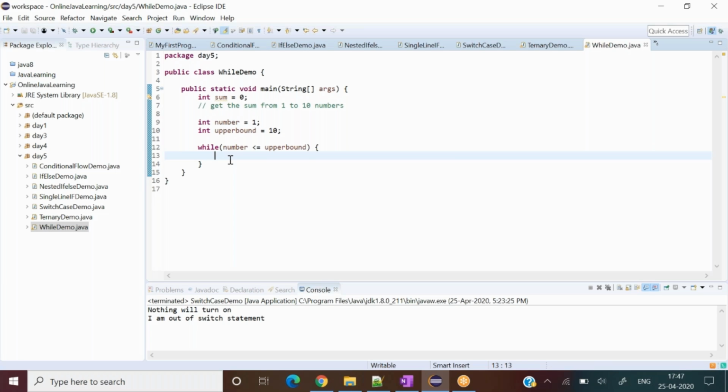Now I would like to sum the numbers. What I can do is sum equals sum plus number. Can I do this to get the sum, right?